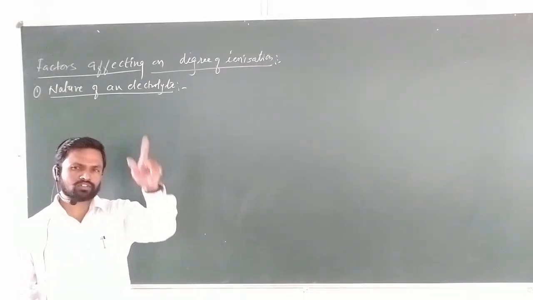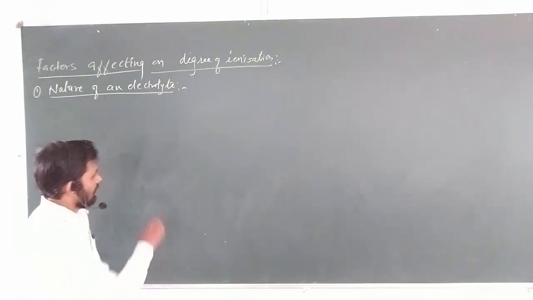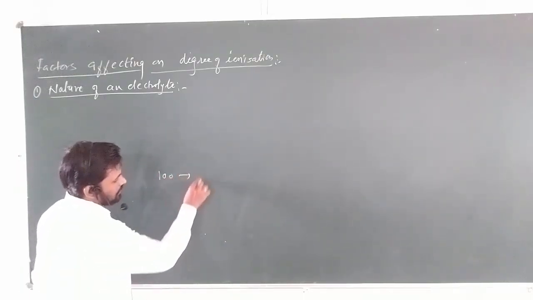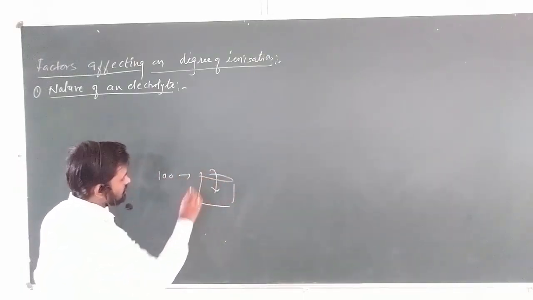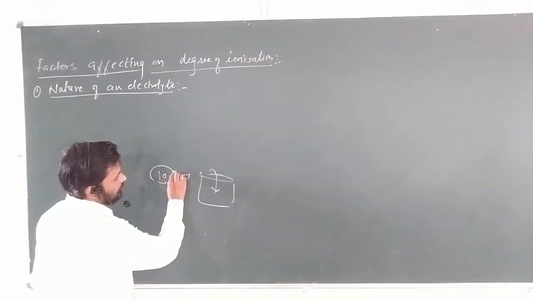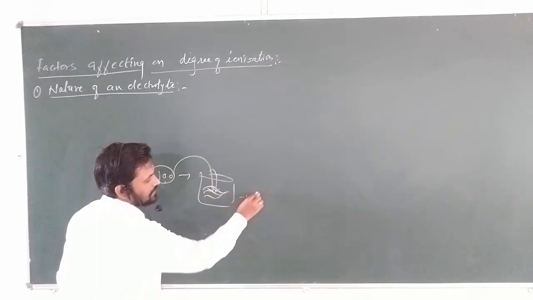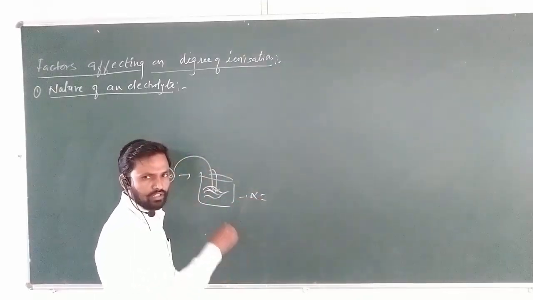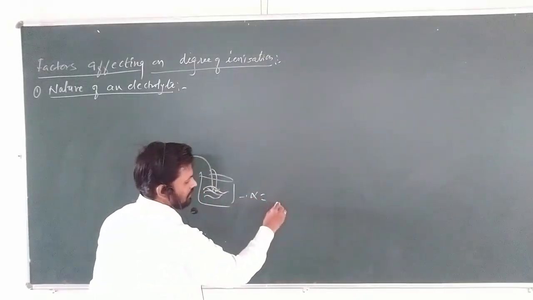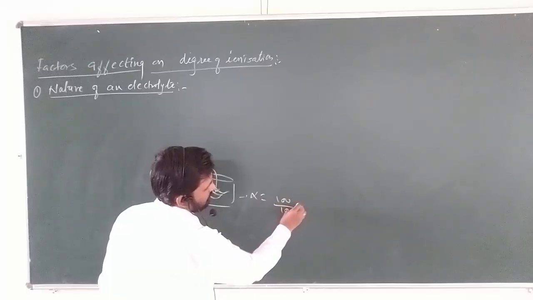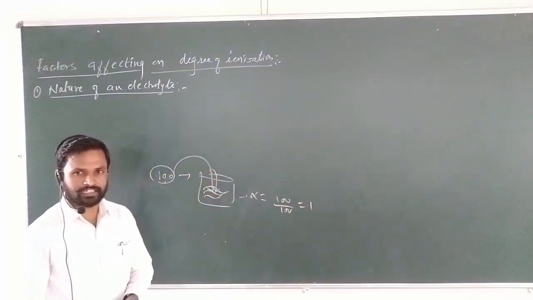Alpha is nothing but equal to 1 when, suppose, 100 molecules are taken in a vessel for ionization and all 100 out of 100 molecules are dissociated. Then what will be the degree of dissociation or ionization? It will be 1. 100 upon 100, what will you get? You will get 1. You are getting my point?